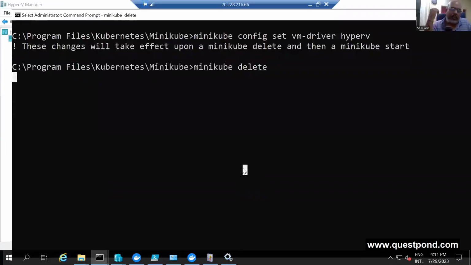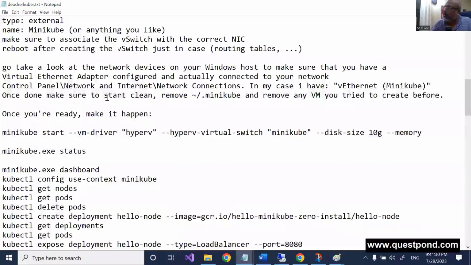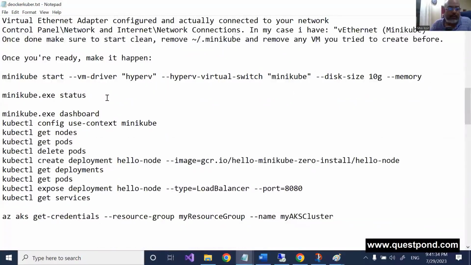Let me just run Minikube start and see. If this Minikube works, guys, then we can see the further steps. If this does not work, we'll stop here today and continue in the next class. First I can run minikube status to see whether it is running or not. Once Minikube starts running, I can start a dashboard with minikube dashboard, and I'll get a nice dashboard where I can see how many pods I have. Then I can also tell kubectl.exe to use Minikube, and get how many nodes and how many pods it has.